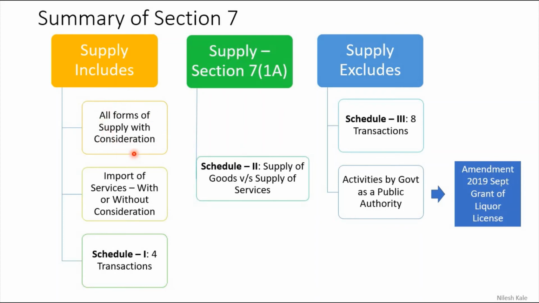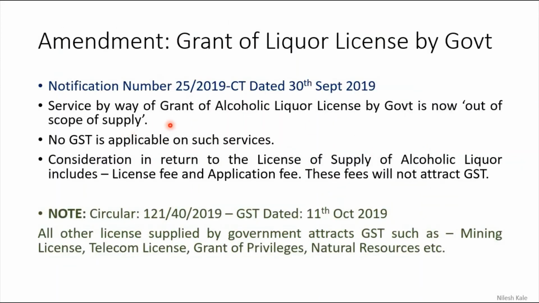Please go to the definition in my previous video, and there you will find this word license. Giving the license here was considered a supply of service, and therefore government said GST was applicable. But then many debates took place, and the GST Council declared that granting of alcoholic liquor license by the government is now out of scope of GST.